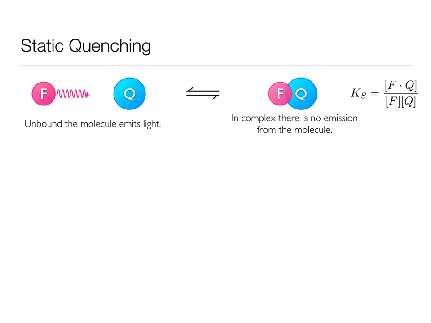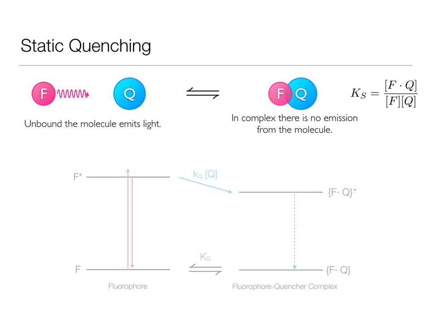This is a simple equilibrium process, and I can have an equilibrium constant for it based on the equilibrium concentrations of the complex and the unbound states. If I think what's going on in terms of energy levels, in my free fluorophore, I can have emission from the excited singlet state. However, when the complex forms, all energy is going to be lost as internal conversion.